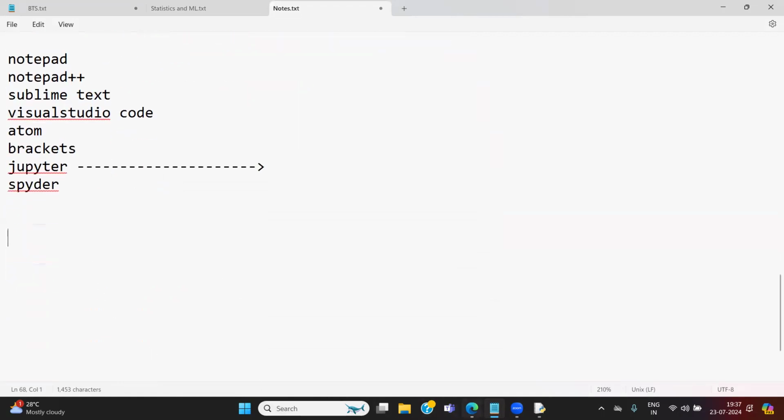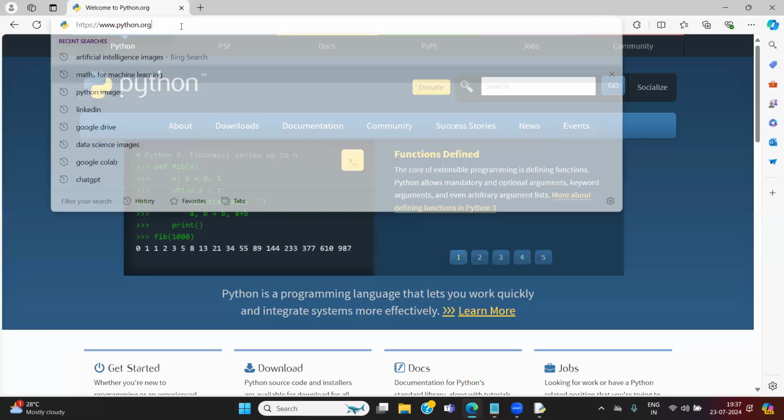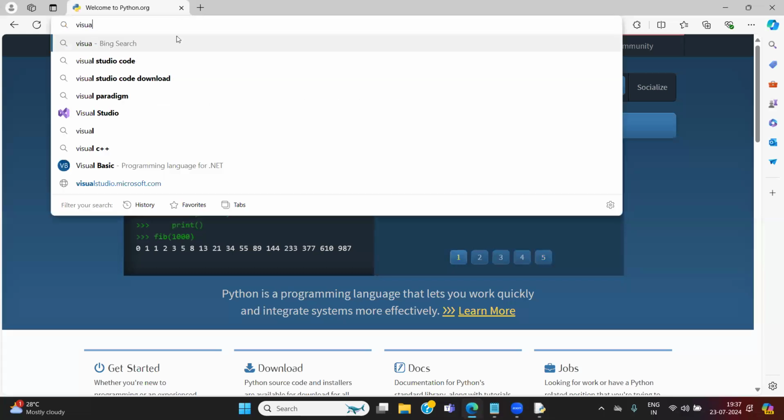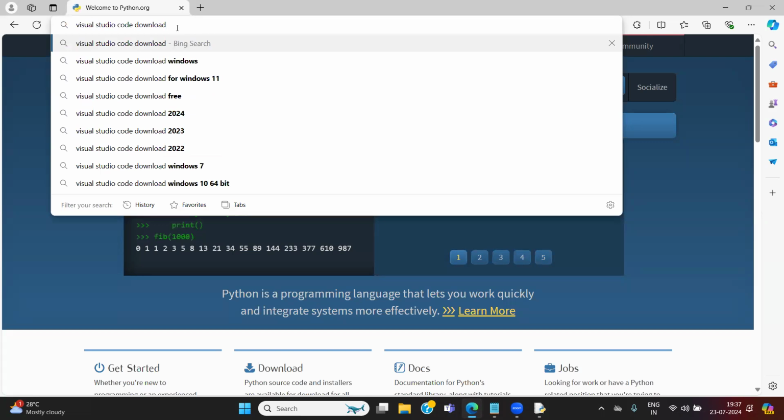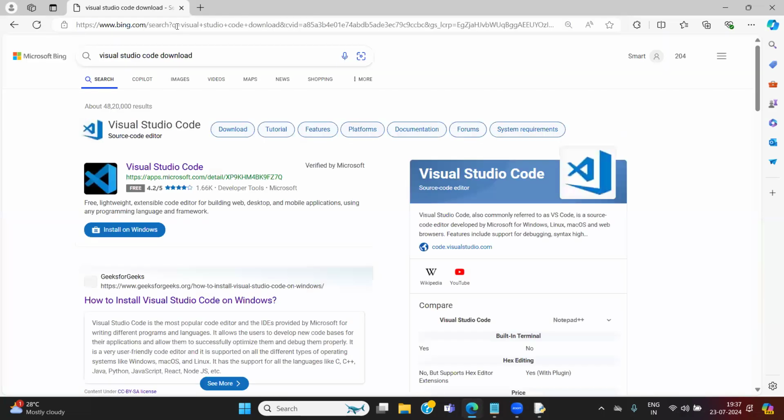How to download Visual Studio Code? Search for Visual Studio Code directly in the browser, and open the first link.